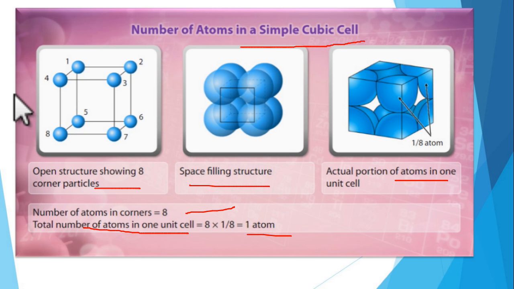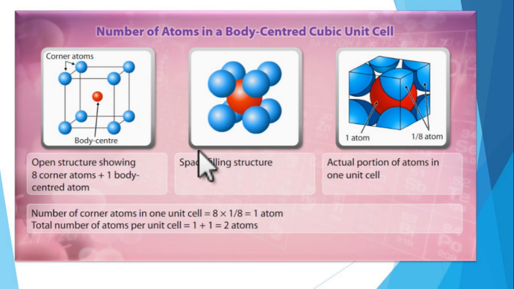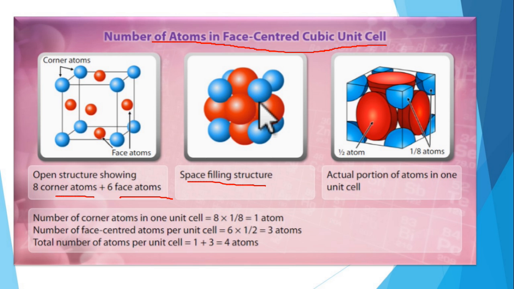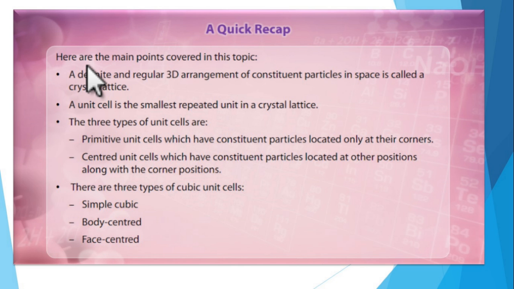Parameters of a unit cell. There are two parameters that define a given unit cell. The first is axial distance, the second is axial angle. Axial distance is the length along the three edges a, b and c. Axial angles are the measure of the angles between the different edges: alpha, beta and gamma. Clear? We can see this from this diagram. Here are the angles alpha, beta, gamma, and this is the c, a and b length. Clear?